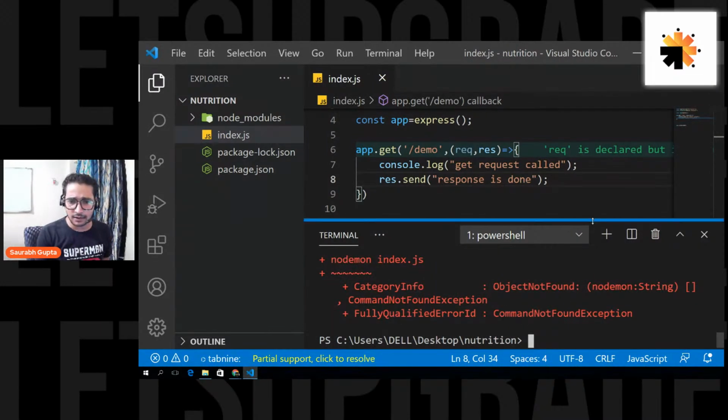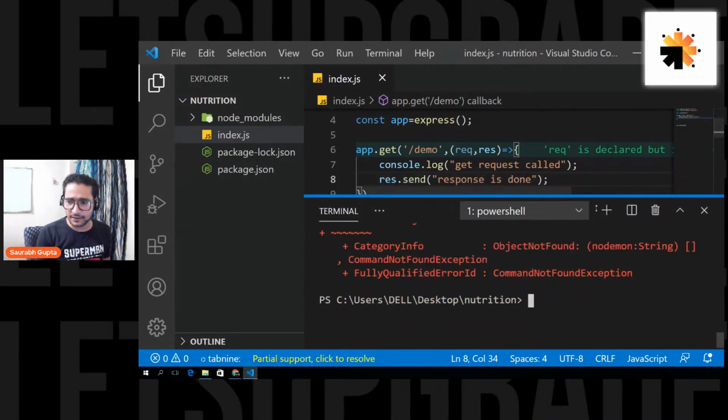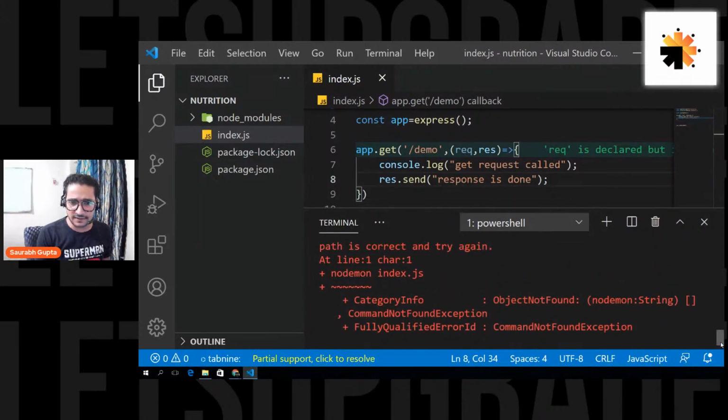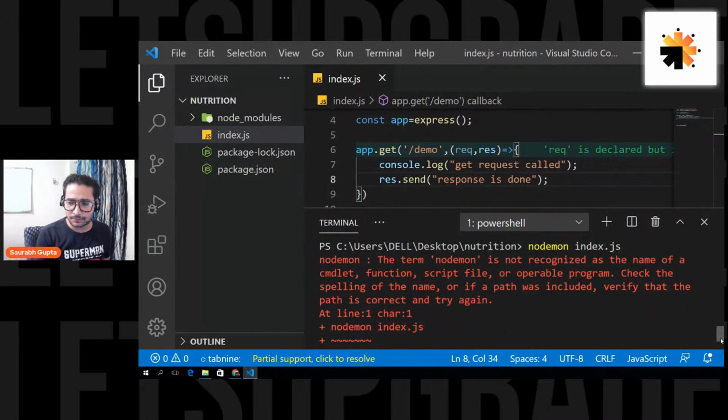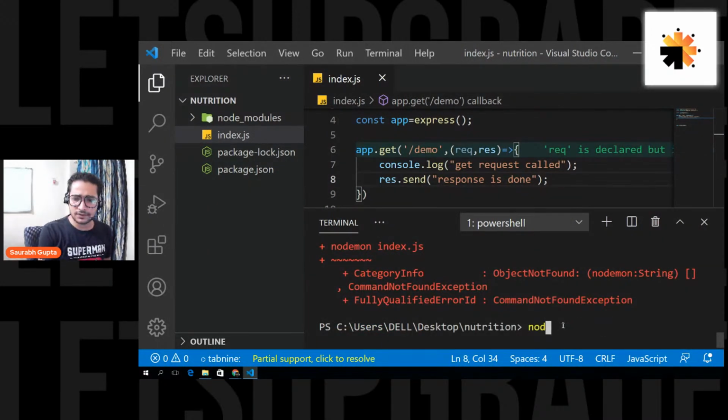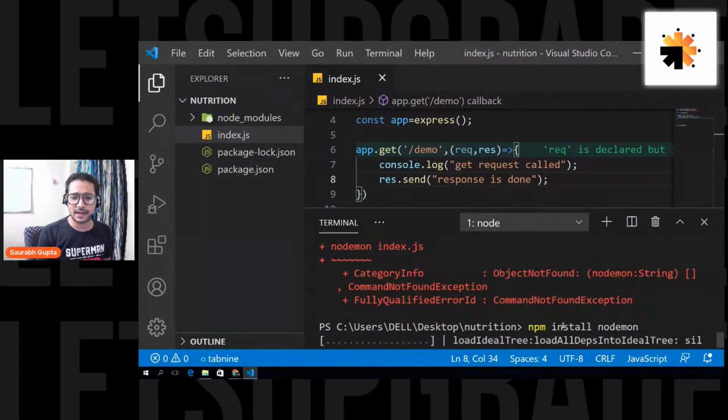Okay, there's some problem. Again, there is some scripting problem I feel I'm facing. I think I have to install it again. I installed it actually, but I think in Windows I have to set up some path. So let me install it again. npm install nodemon. I feel there is some path problem, because this is a new Windows that I just installed on my computer. Previously I was using Linux, so I'm still setting it up.